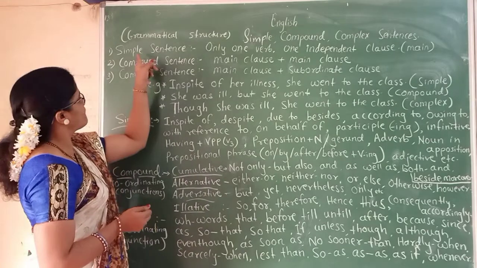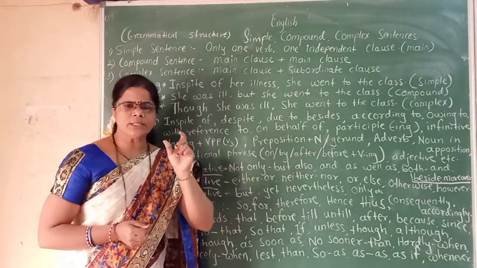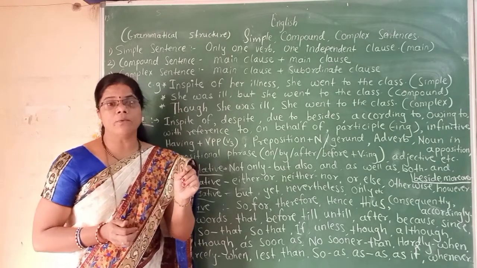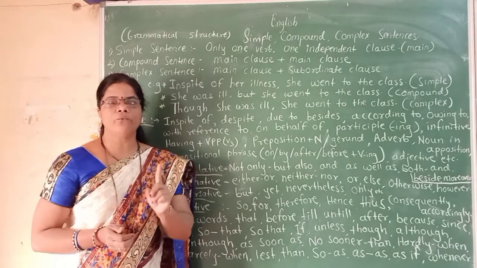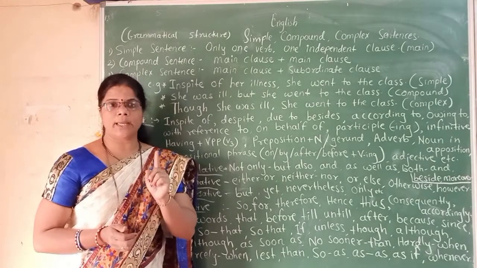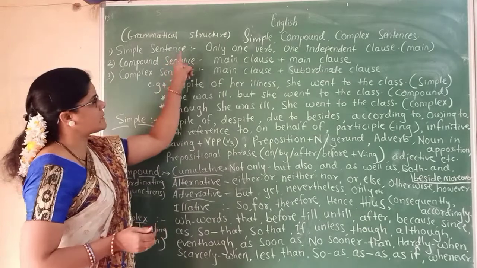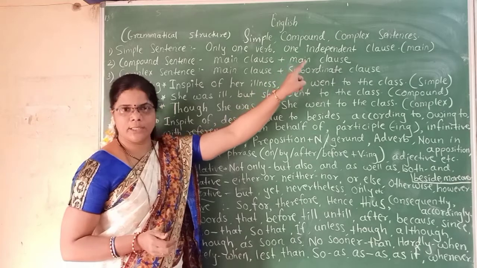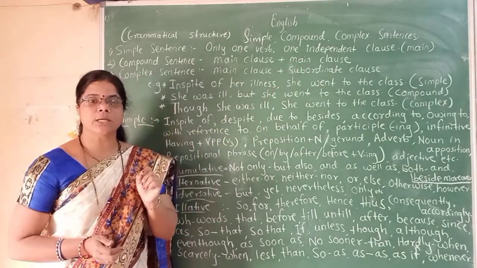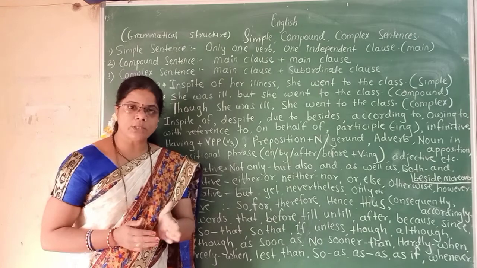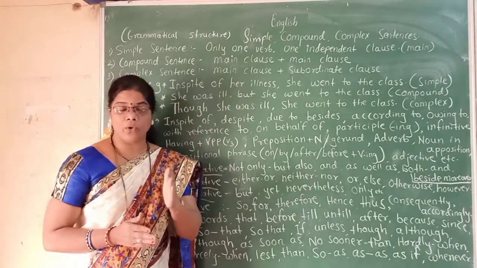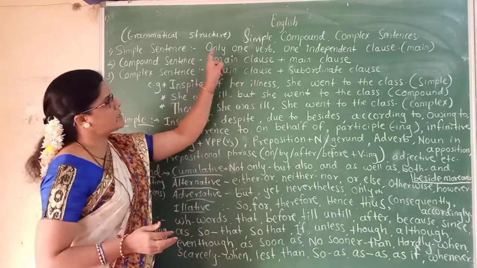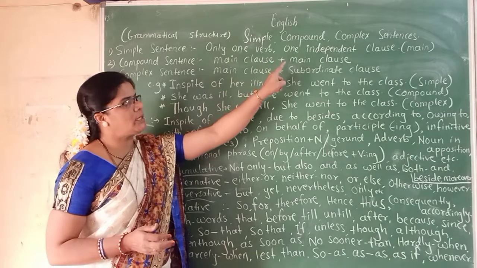See here, simple sentence. Then what is the syntax of simple sentence? What is simple sentence in Marathi? केवल वाक्य. It has only one verb. बघा याच्यामध्ये एकच क्रियापद असतं. So simple sentence contains only one verb, that is only one independent clause. This independent clause is also called as main clause. What is clause? Then what is main clause? What is subordinate clause? We have discussed before.